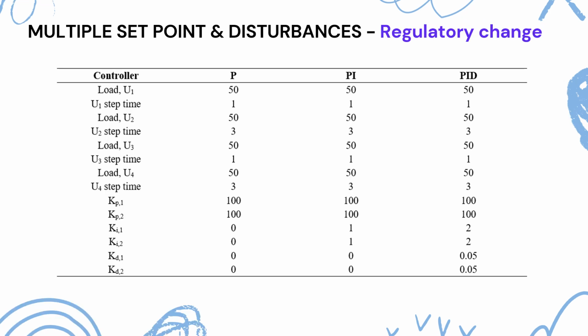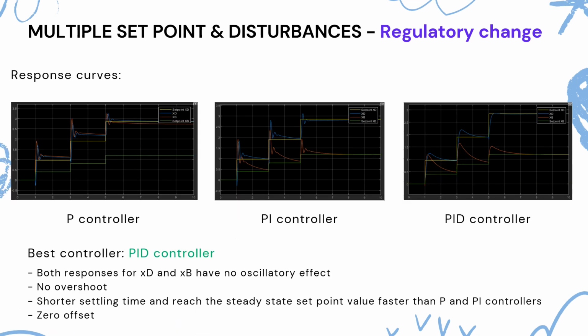For regulatory change, we set the multiple loads at 50 at step time 1 and 3, and we analyze the responses using P, PI, and PID controllers. Again, the PID controller demonstrates the best performance with no oscillations and the quickest response to the set point.